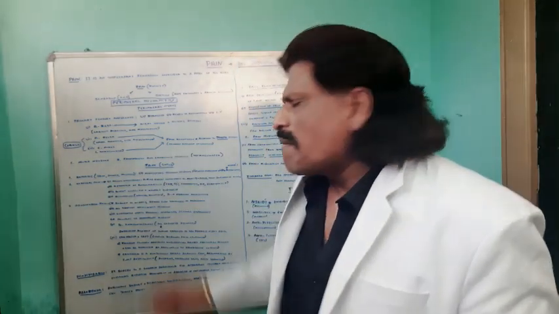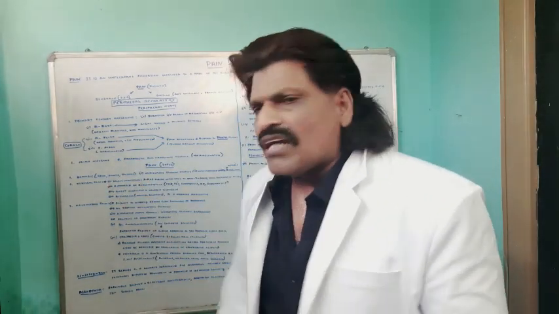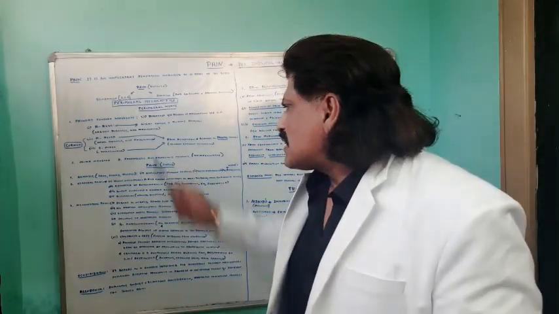Third is the sympathetic postganglionic neurons, which are responsible for the autonomic activity. So we have three important components: the primary sensory afferents, the motor neurons and the sympathetic postganglionic neurons.